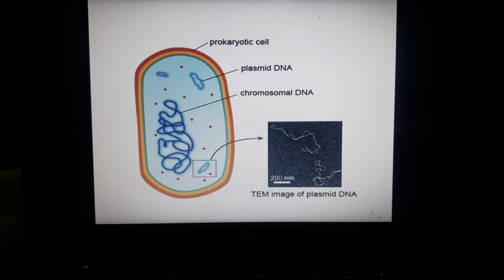You can see here the prokaryotic cell, then the plasmid DNA is mentioned, and the chromosomal DNA, which is in the form of a thread. It is not well organized, unlike what I have shown you in the eukaryotic cell.